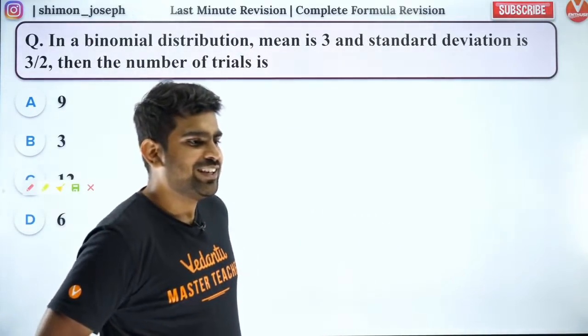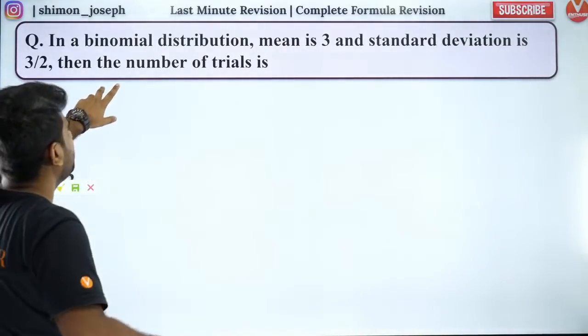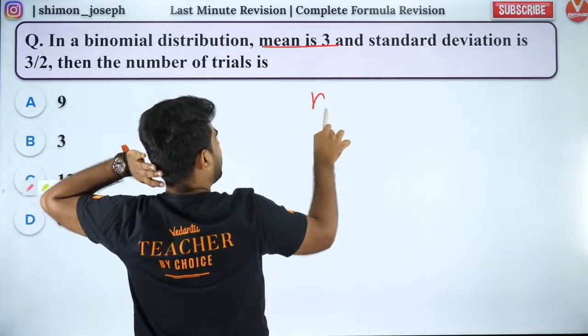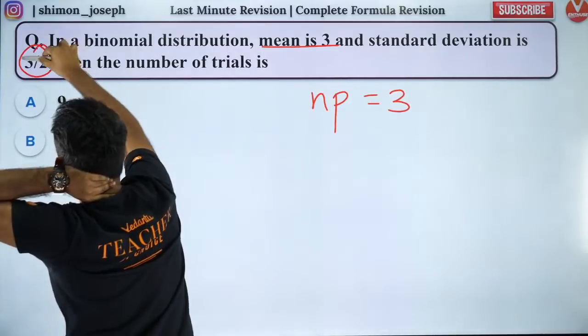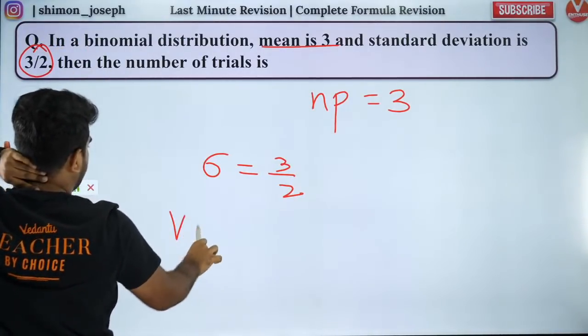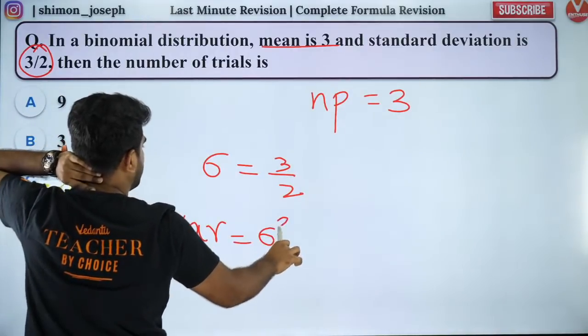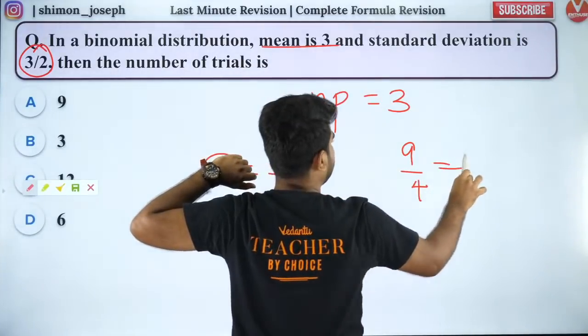Okay? Great. So, great people, this one alone will finish it off. Mean is what? Mean is NP. NP is equal to 3, and standard deviation is 3 by 2. So standard deviation is sigma, that is 3 by 2. What is variance? Variance is equal to standard deviation square. So it is equal to 9 by 4. So 9 by 4 is equal to NPQ.